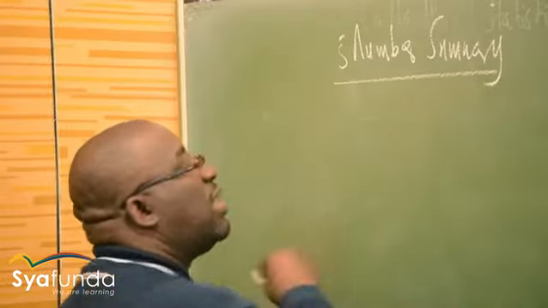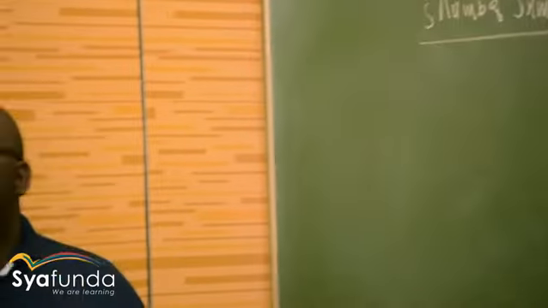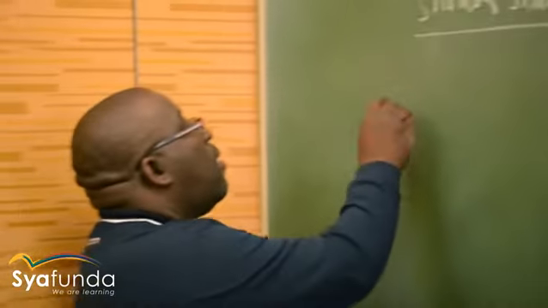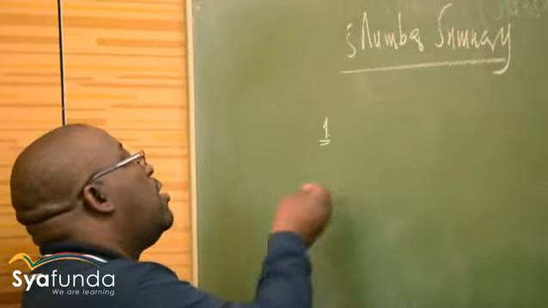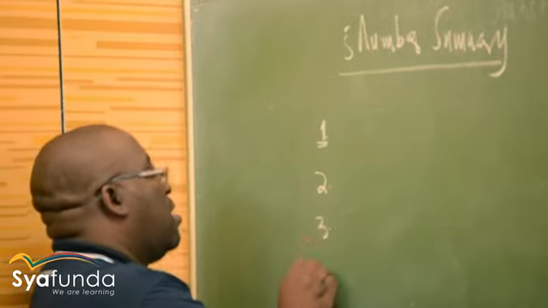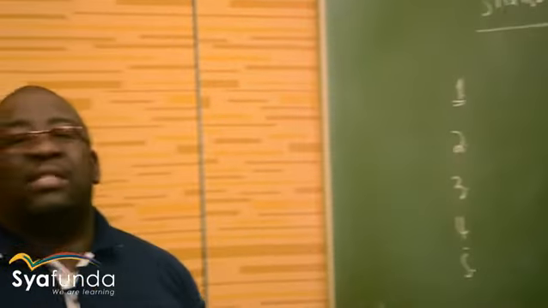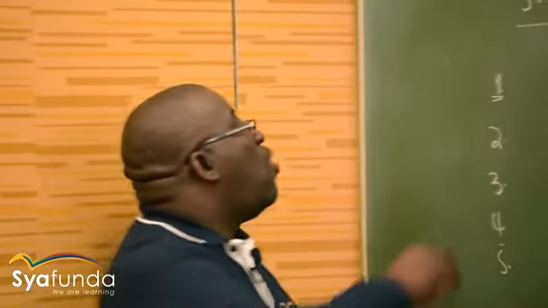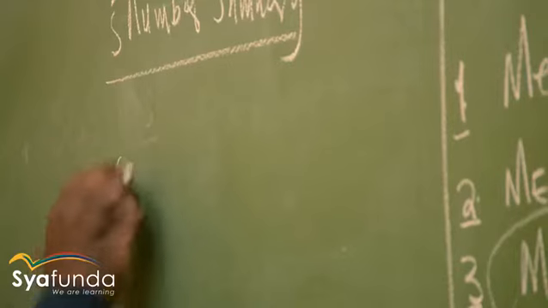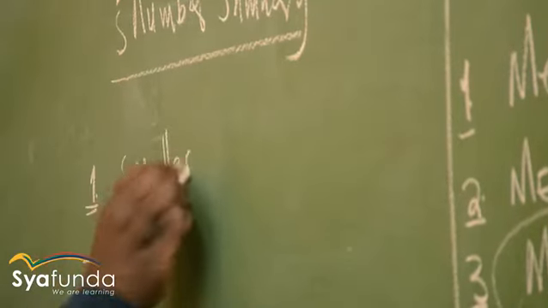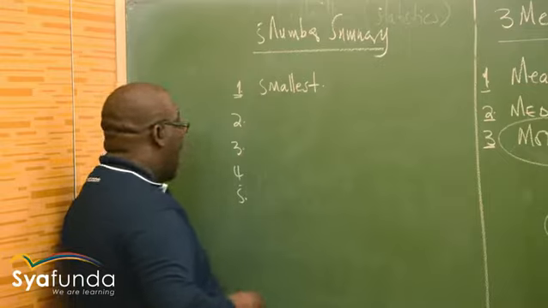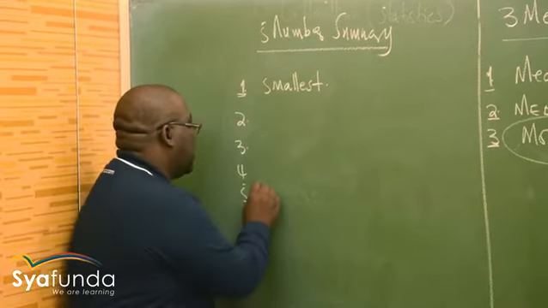We'll be asked to understand this section. It helps us a lot in our data handling. Number 1, number 2, number 3, number 4, number 5. When looking at any data that you are given, you must be able to tell what is the smallest value, and you must be able to tell what is the biggest.